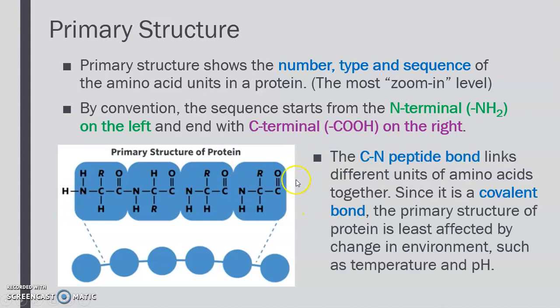So the primary structure is linked together by C-N peptide bonds, right? It is a covalent bond, and therefore it's relatively stable, and it's least affected by changes of environment, for example temperature or pH.